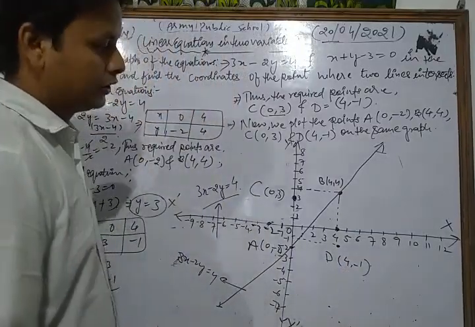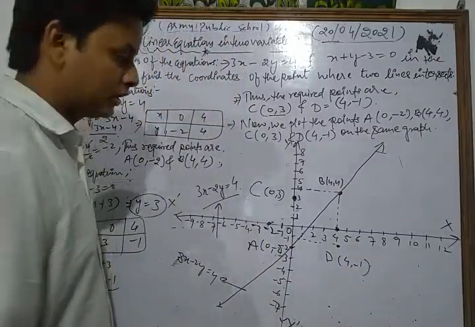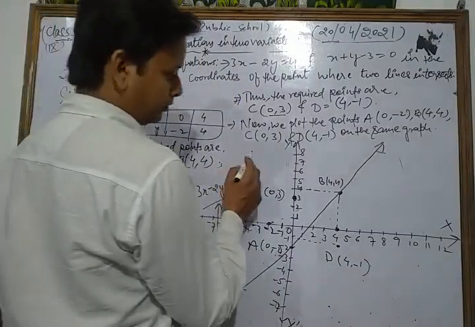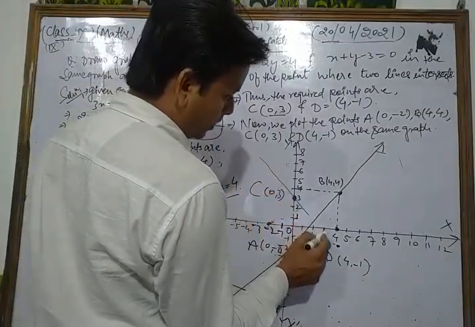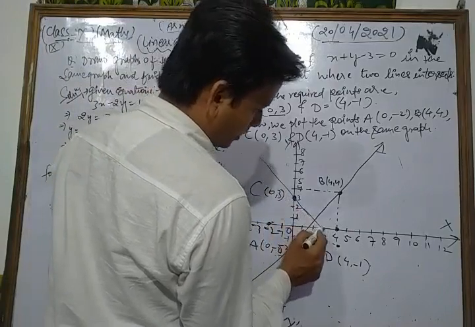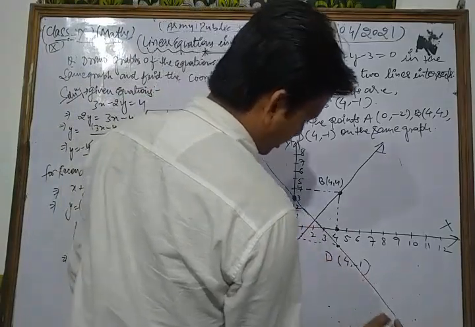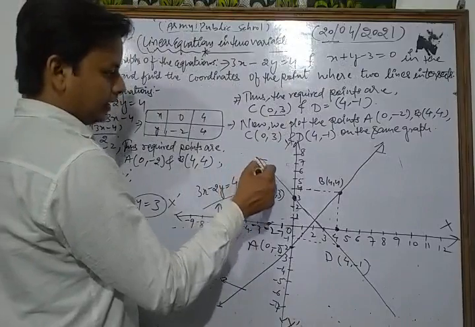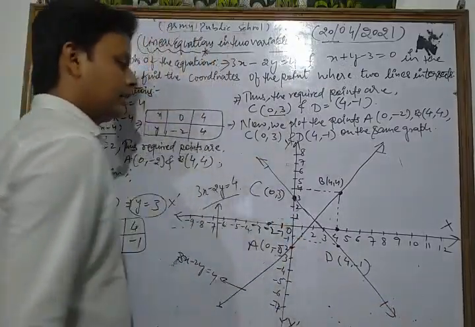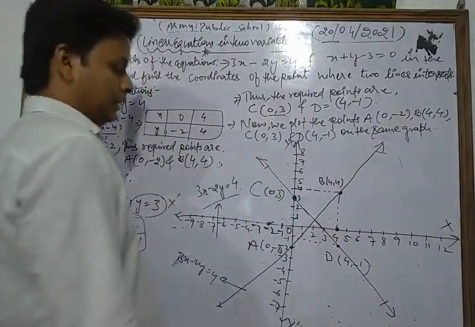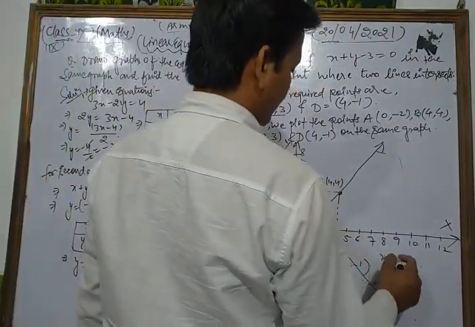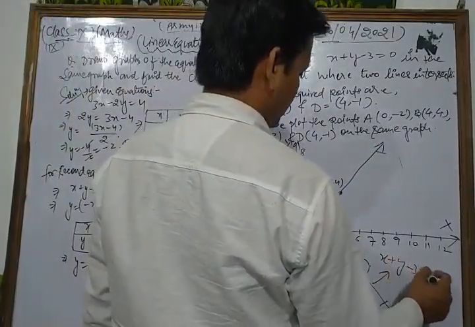Now we just join them. Okay, we join that line. So this is the graph for the line x plus y minus 3 is equal to 0.